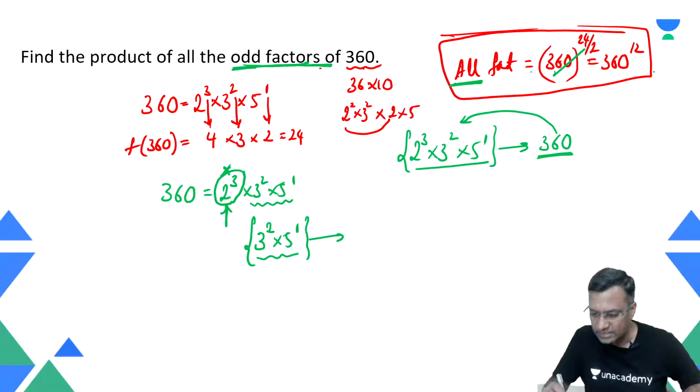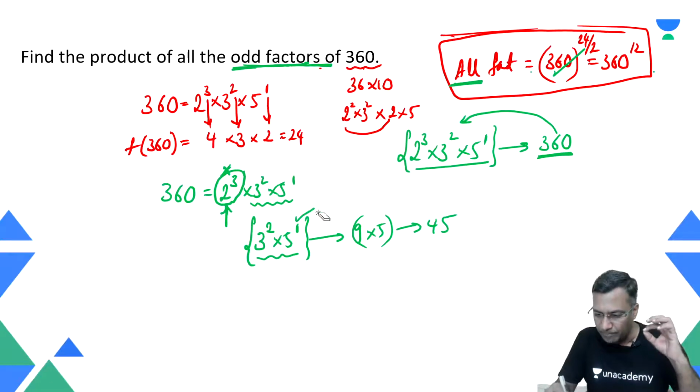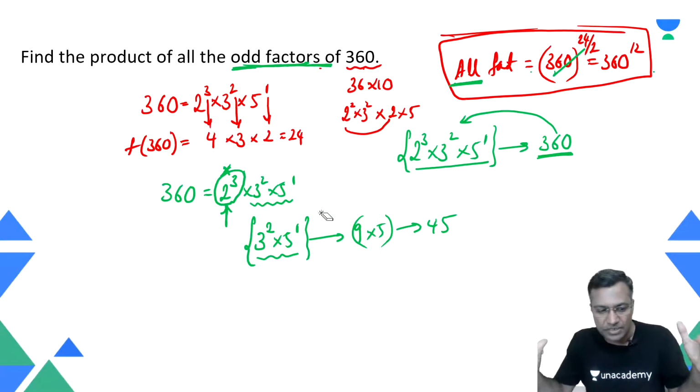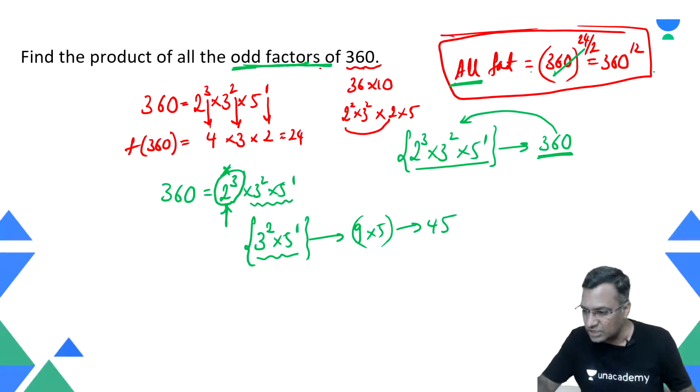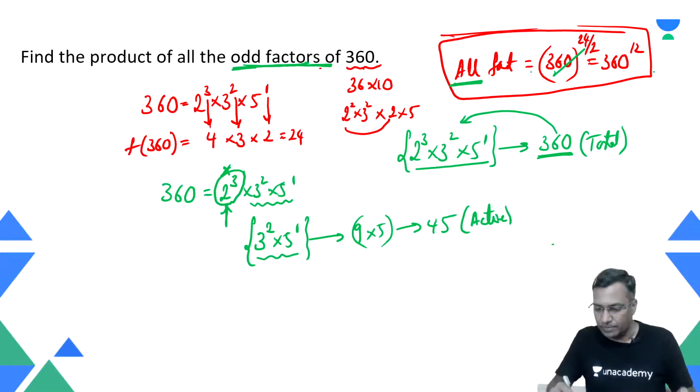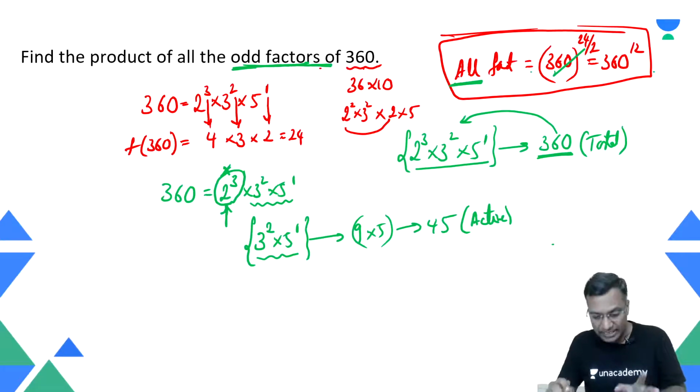Therefore, what is this base? This itself is the base. What is 3 square, my friends? 9. What is 5 power 1? 5. What is 9 into 5? 45. Remember, base and the active sample size go together. This was the total base, 360. Now 45 is the required active base. There is an active base which is built on the active sample size. I hope you are getting these words, right?